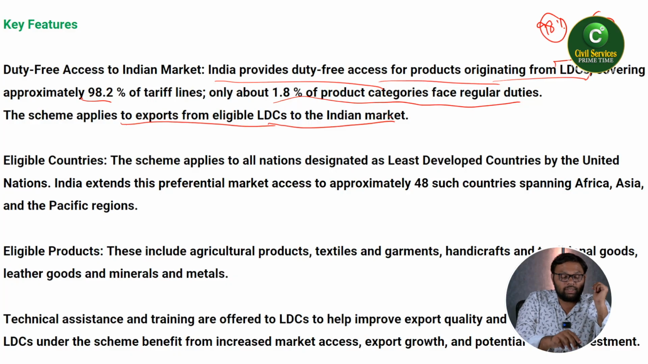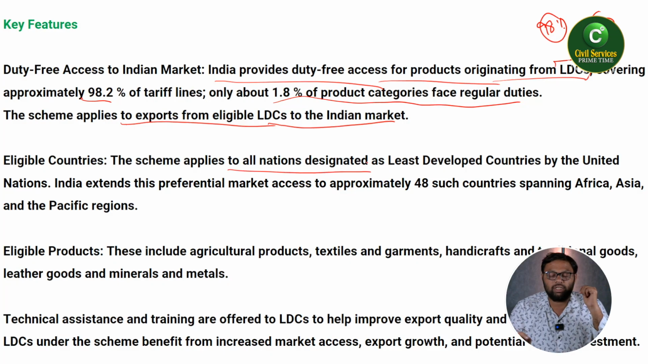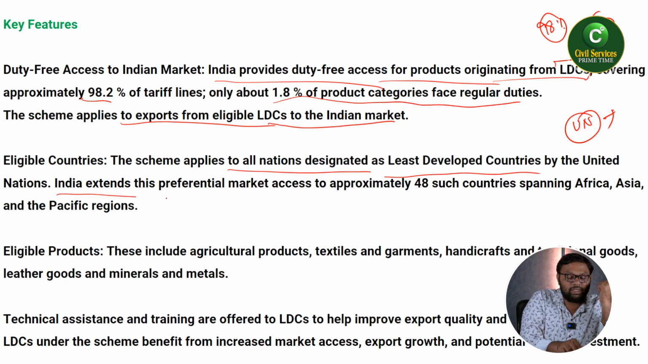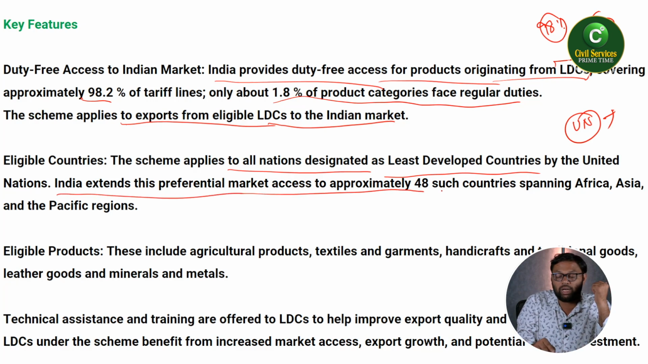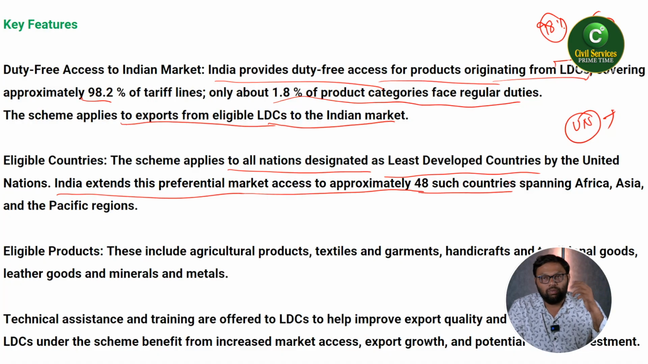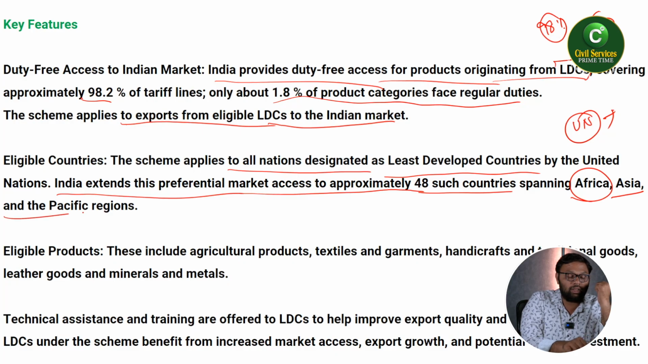What are the eligible countries? The scheme applies to all nations designated as least developed countries. So who will announce these least developed countries? The United Nations will declare which countries are least developed countries. India extends this preferential market access to approximately 48 countries, spanning Africa, Asia, and the Pacific regions, including smaller island nations.